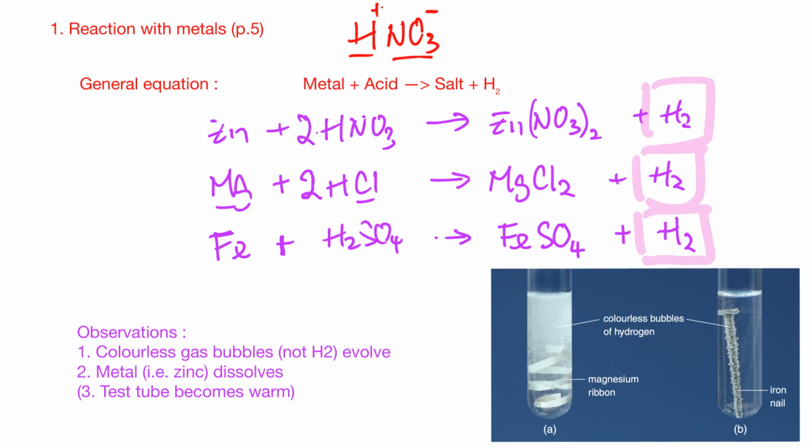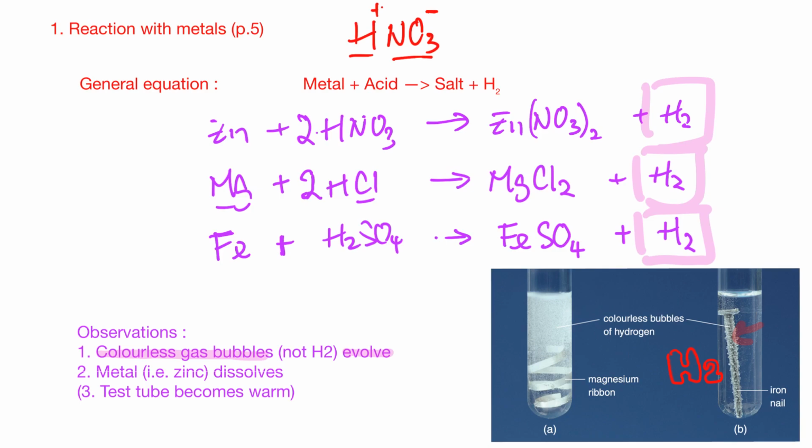So the observations that you can see: the first one, you will see colorless gas bubbles evolve. Remember, never say that it is H2. Don't tell me that hydrogen evolved, because you can see here these are colorless bubbles. They do not have a label saying they are hydrogen. So therefore, you just see colorless bubbles. If you say hydrogen evolved, no mark will be given.